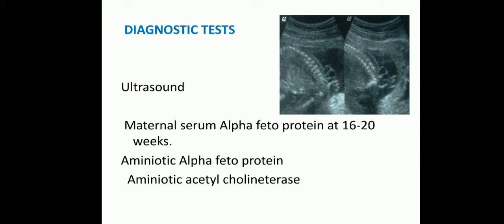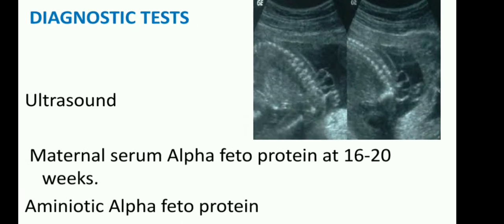At 16-20 weeks of gestational age they do the alpha fetoprotein test, the AFP test, that may reveal that the child is having some neural tube defects. And next are the amniotic alpha fetoprotein test and the amniotic acetylcholinesterase test, which they also do.